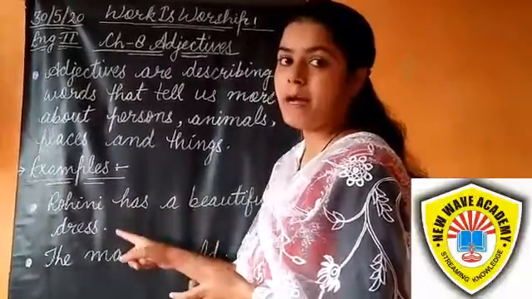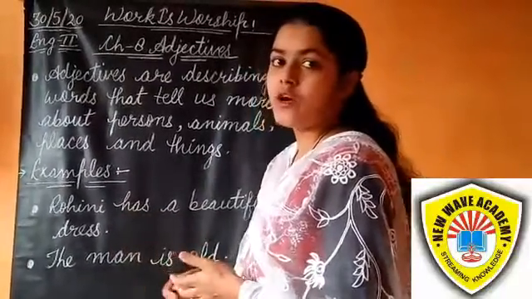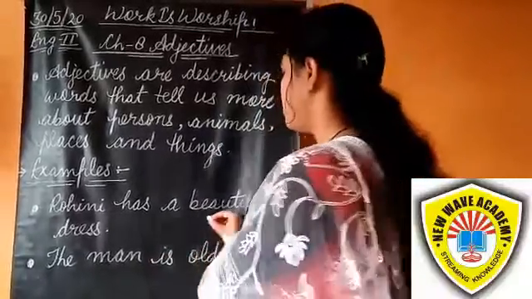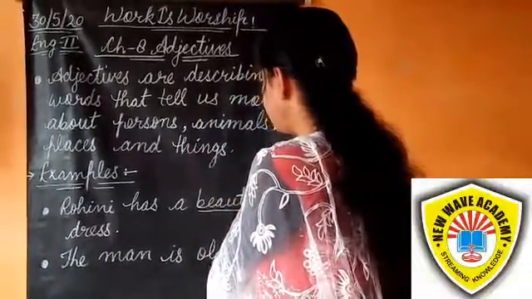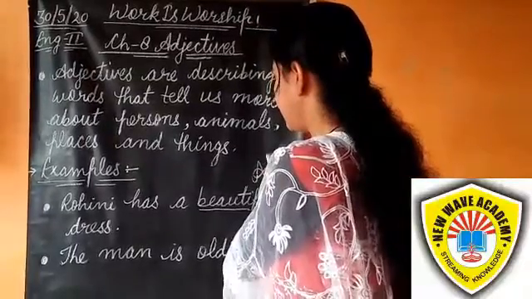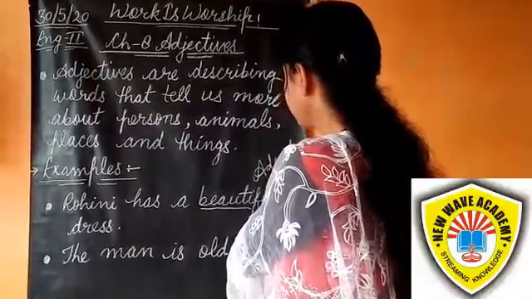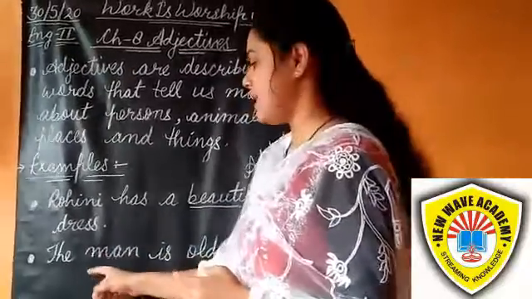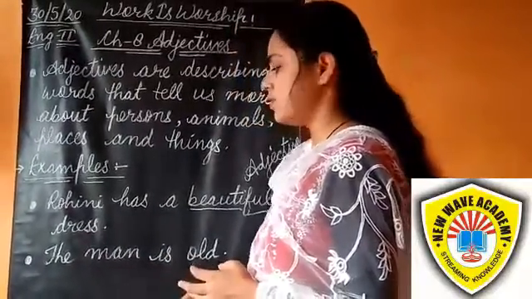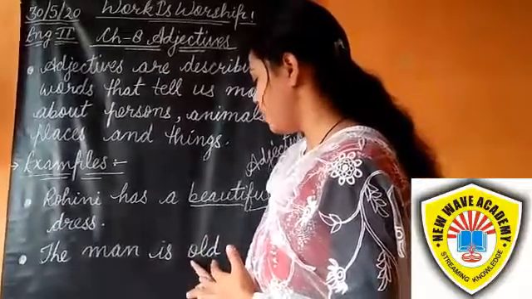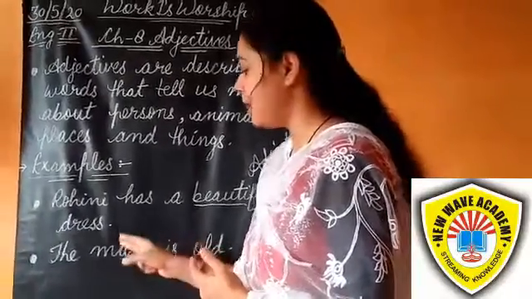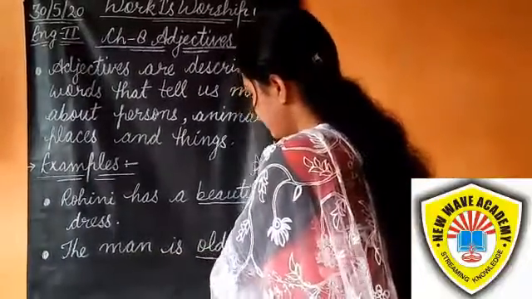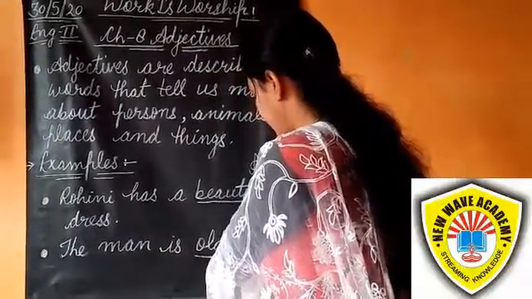Beautiful describes Rohini's dress. How is Rohini's dress? Rohini's dress is beautiful. So beautiful is an adjective here. Students, second example: the man is old. The word old describes the man. So old is an adjective here.